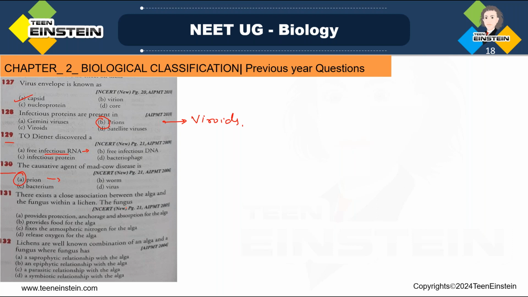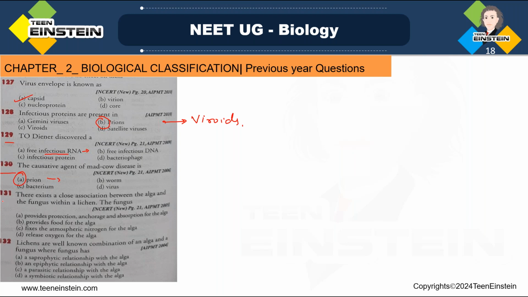Within a lichen, what will the fungus do? Lichen, we know, is a symbiotic association between fungus and algae. The fungal partner of lichen helps in the absorption of water and minerals, right? That will help the algal partner to get the water and minerals, and it also provides protection and anchorage to the algal partner of lichen.